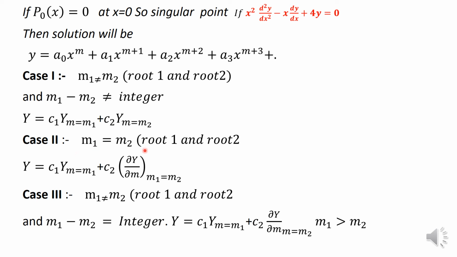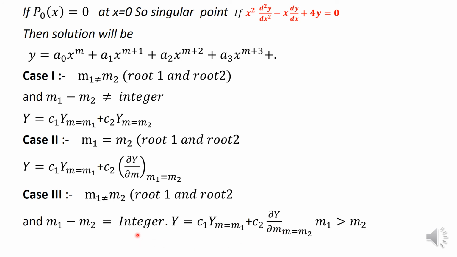If m1 is equal to m2, suppose two roots are there, 2 and 2, so that's why m1 is equal to m2. If this type of case is there, then the solution of the differential equation will be of this type. If m1 is not equal to m2, means root 1 is not equal to root 2, and the difference is an integer also, then this will be the solution, where m1 will be the value which is higher, because the difference is an integer. Whichever is higher will be here and the other term will be here.